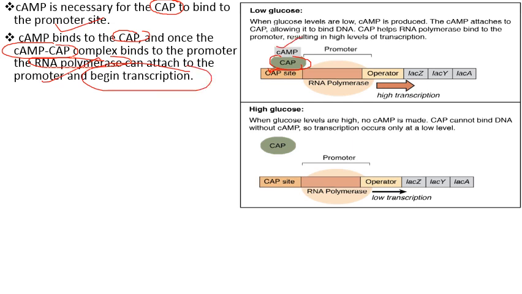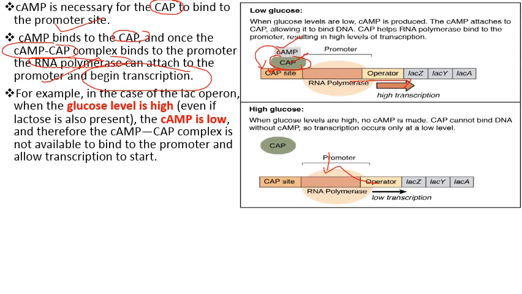When cyclic AMP and CAP both bind at the CAP site, after that the RNA polymerase will come to the promoter region and will start the formation of mRNA, that is transcription. For example, in the case of Lac Operon, when glucose level is high, even if lactose is present, the cyclic AMP is low, as we have already discussed, and therefore the cyclic AMP CAP complex is not available to bind to the promoter and allow transcription to start. So if glucose is high, cyclic AMP will not be available and is unable to bind to the CAP site, because of which RNA polymerase cannot transcribe.